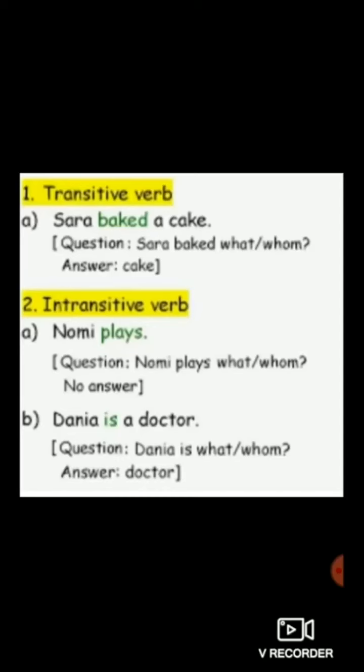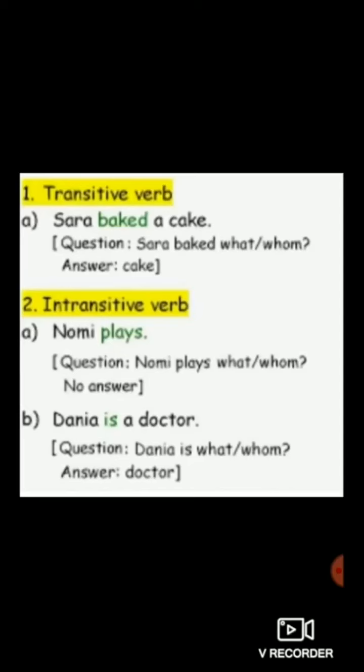Now what do you mean by intransitive verb? Let's see with the example. Nomi plays. So here in this sentence, plays is an action, so it is known as a verb. So you have to frame the question on this sentence. Nomi plays what?